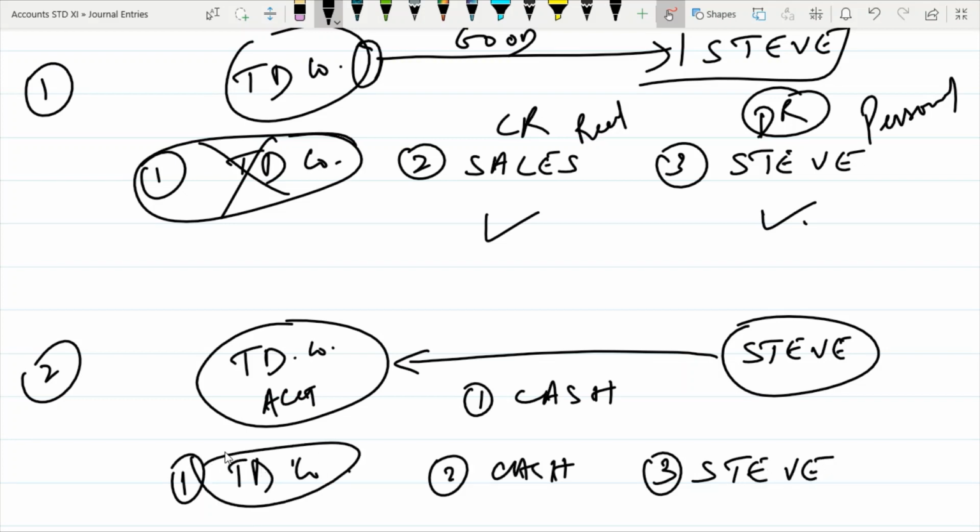Now TD company, we do not record in our books. Cash is a real account. Steve is a personal account. Now cash, in this case, is coming in. So cash account debit. Why? Debit what comes in, credit what goes out. Real account rule. Steve is a personal account. Is Steve paying the cash or is Steve receiving the cash? Steve is paying the cash in this case. So debit the receiver, credit the giver. Steve is giving the cash. Okay, so he is credit. Now we are talking with respect to cash.